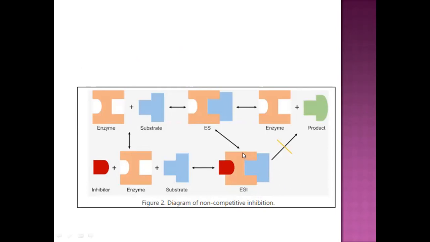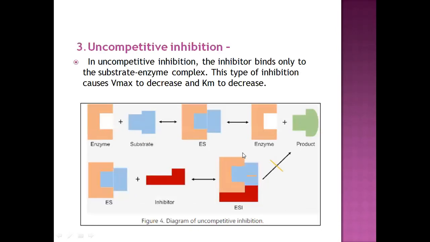So this is the second type of inhibition, which is called non-competitive inhibition. The third one is called uncompetitive inhibition. In uncompetitive inhibition, the inhibitor binds only to the substrate-enzyme complex. This type of inhibition causes Vmax to decrease and Km to decrease.